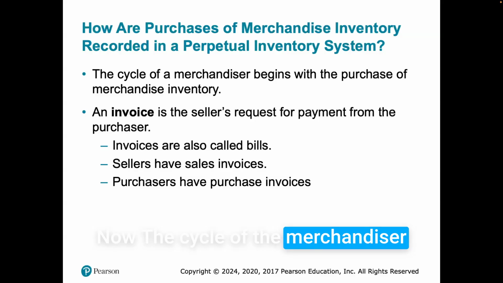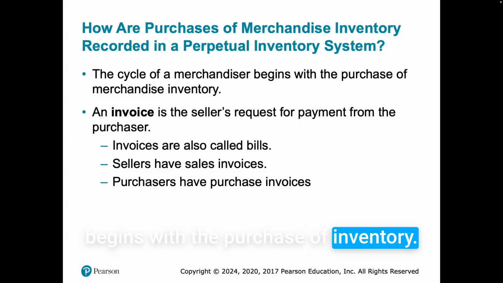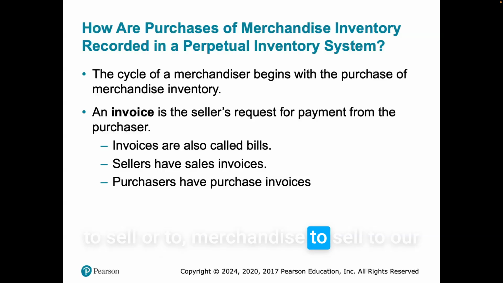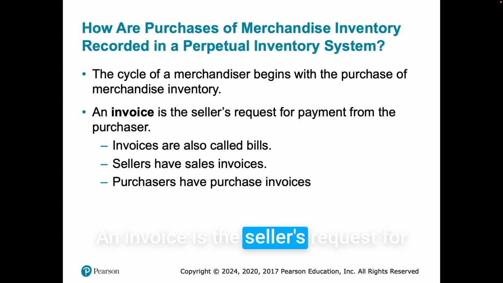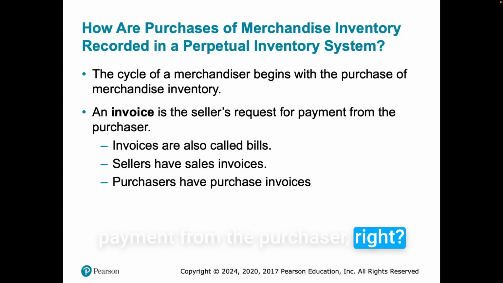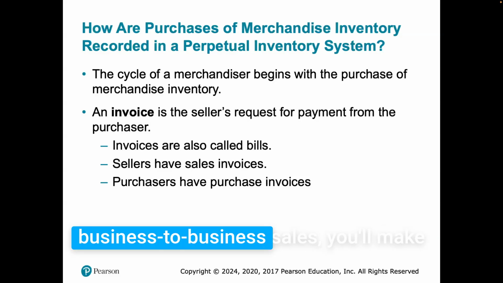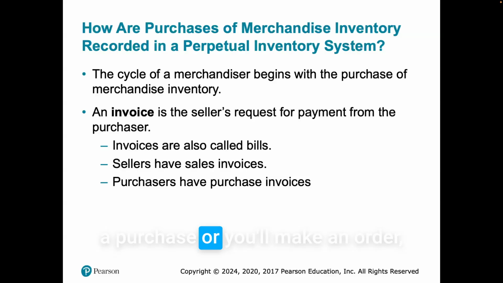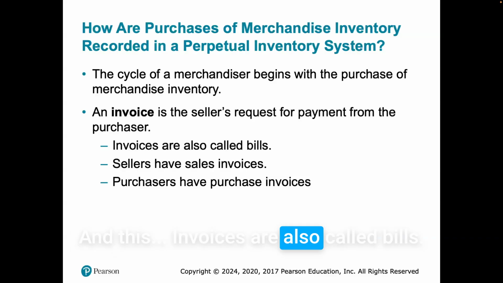Now, the cycle of the merchandiser begins with the purchase of merchandise inventory. Of course, we need to have something to sell to our customers, so we have to purchase it first. An invoice is the seller's request for payment from the purchaser, right? So usually when you're doing business to business sales, you'll make an order and you'll receive an invoice, right? Invoices are also called bills.